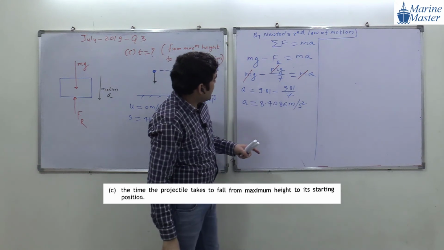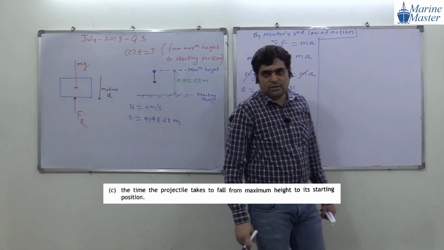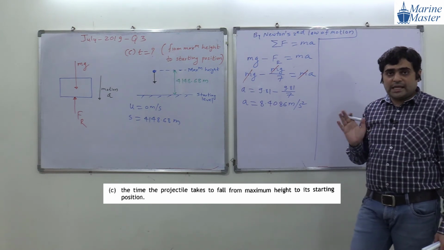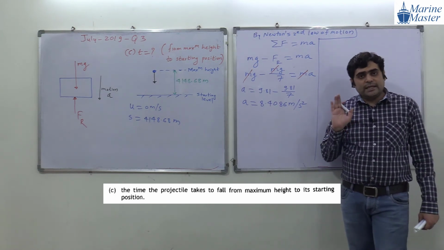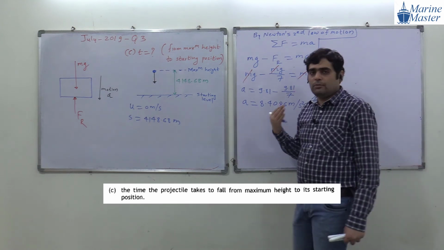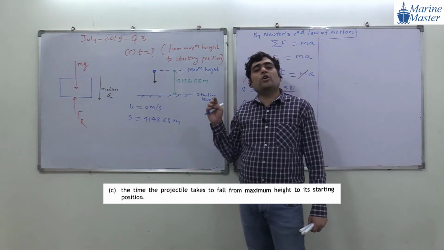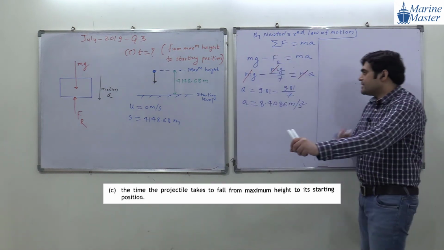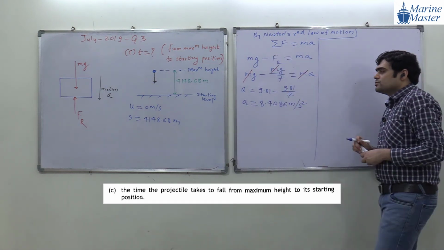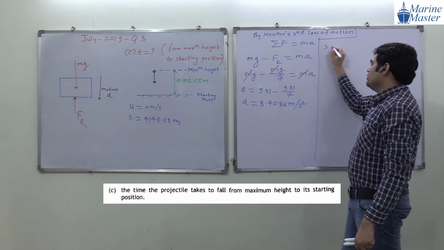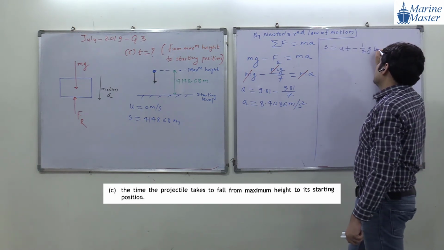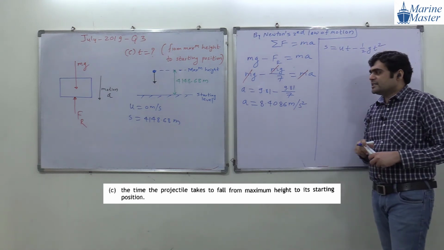After the acceleration, we can apply the equation of motion. Regular, not the equation of motion in a gravitational field. We can't apply that in this scenario, because along with the gravitational force, the air resistance force is also acting here. Now we know the second equation of motion, S is equal to ut minus half gt squared.